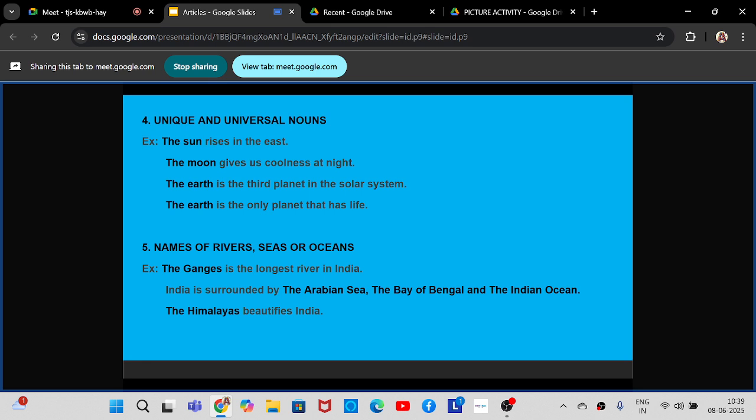Similarly, the moon is unique because there is only one moon, and it is also universal. The earth, or the solar system, these are unique. There is only one earth, one solar system, one Mercury, one Venus. From wherever you go in space you can see the earth, it is universal. So we are using the with these kinds of unique and universal nouns.